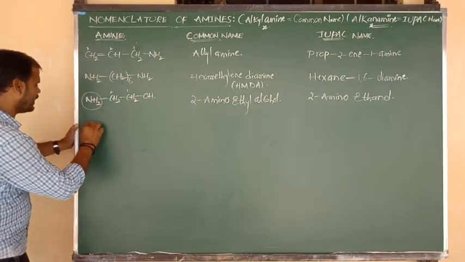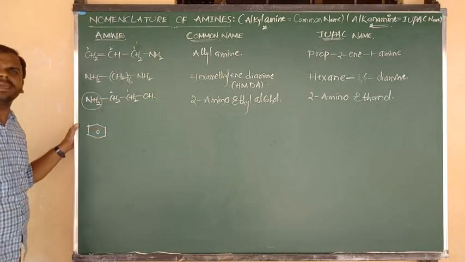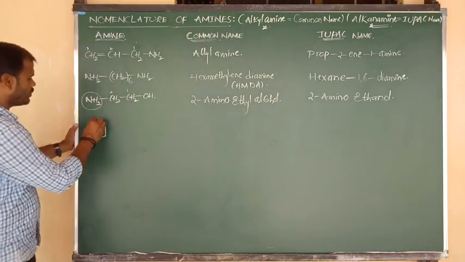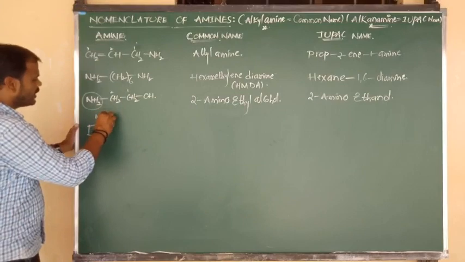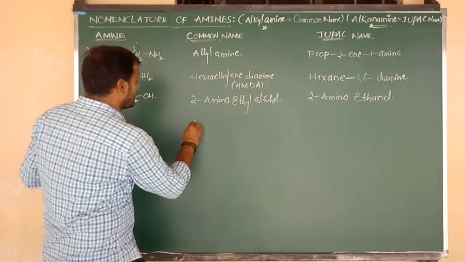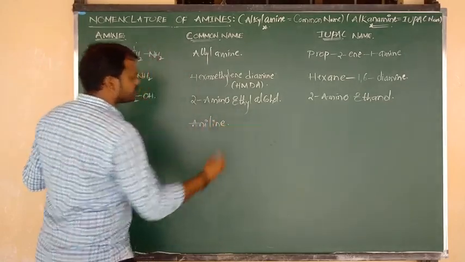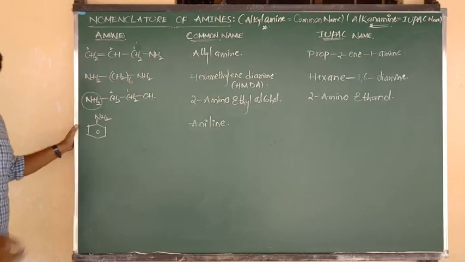So the last category, aromatic amines. What is meant by aromatic amines? Benzene connected to an NH2 group. This is called phenyl amine, and we can also write a common name. Its common name is aniline. And what will be its IUPAC name?